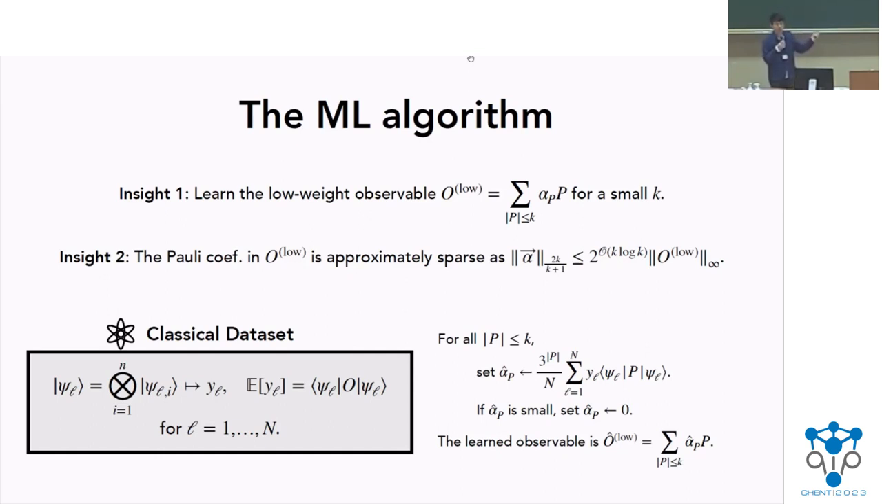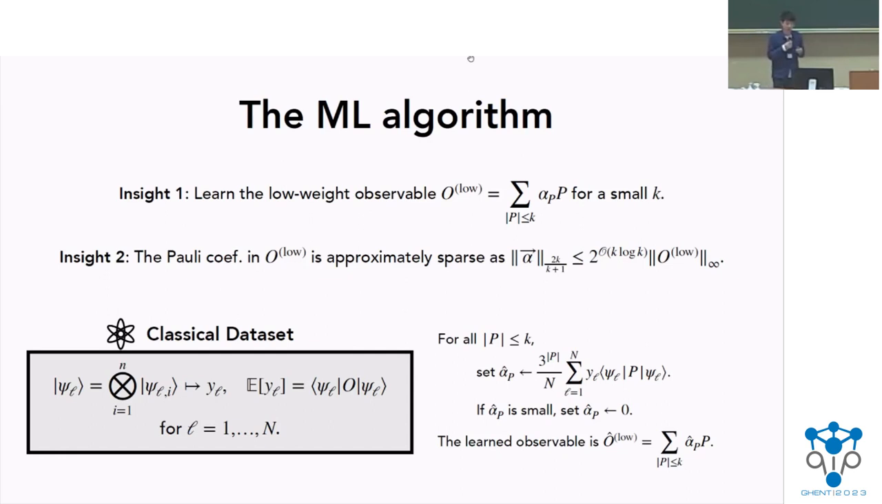So the intuition behind this algorithm is that since this O low is approximately sparse, we can just set many of its values to be 0 without changing it too much. And furthermore, by doing this setting to 0, we essentially kill a lot of the statistical fluctuation. So this alpha vector is generally quite long, and since n is finite, there's going to be fluctuation over all of them. And together, that could cause the difference between the learned observable and the true one to be very different. But now, since we're just setting a bunch of them that are close to 0 to be 0, we essentially kill this fluctuation.